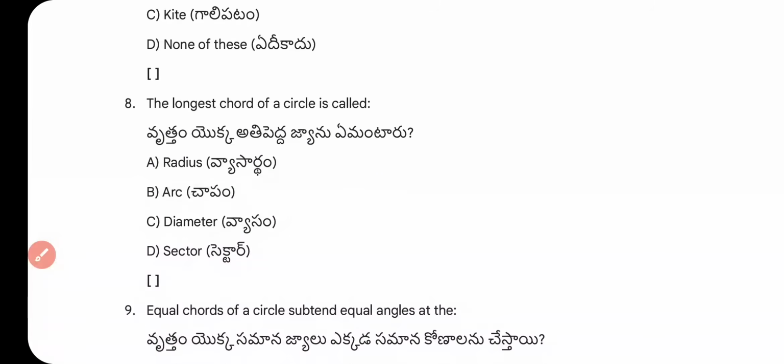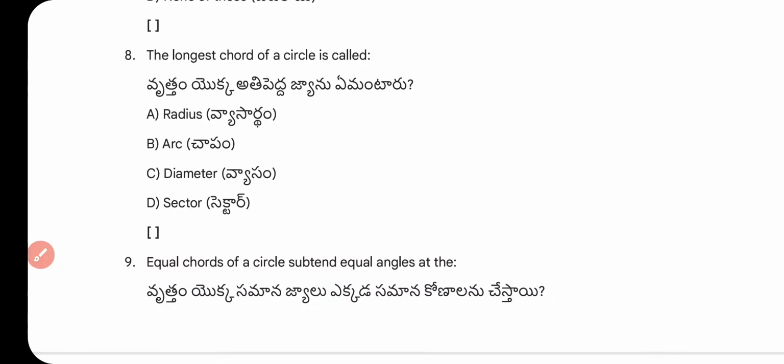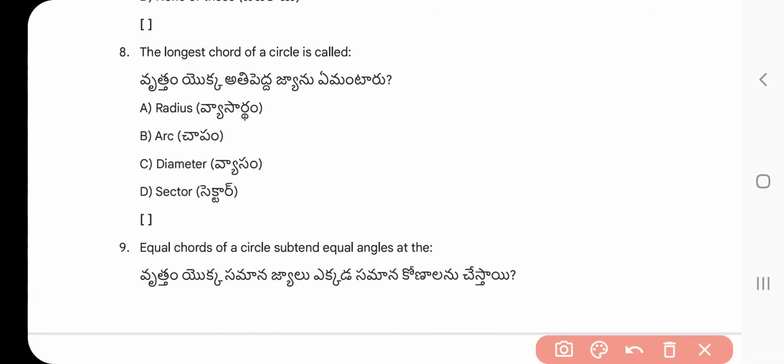Question number 8. The longest chord of the circle is called radius, arc, diameter, sector. What is the right answer? Longest chord is called a diameter, it passes through the center.